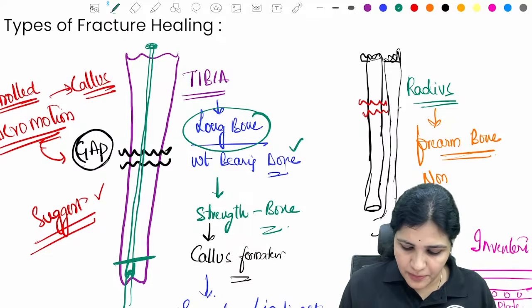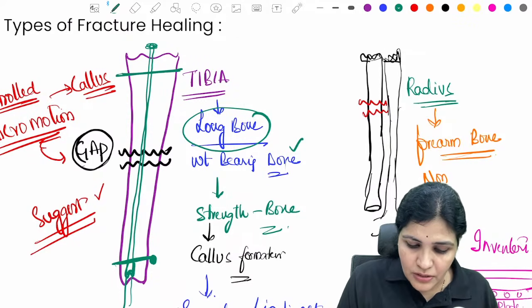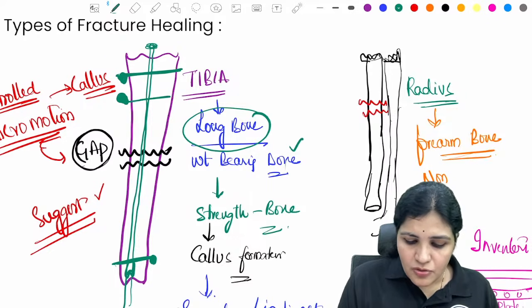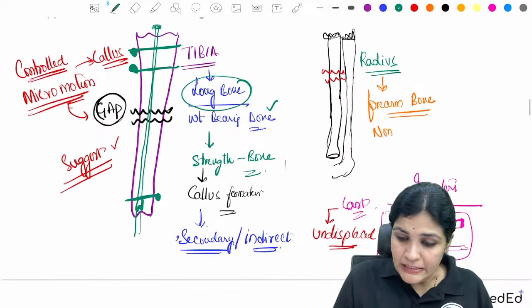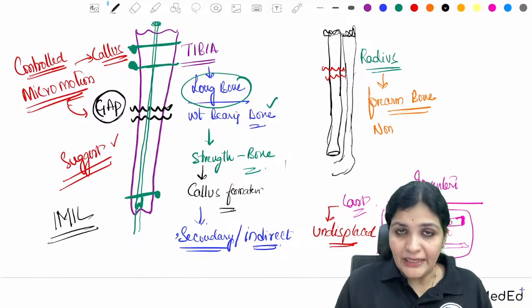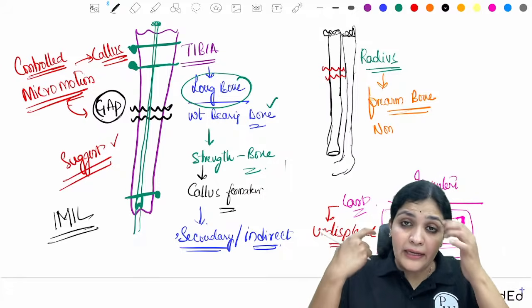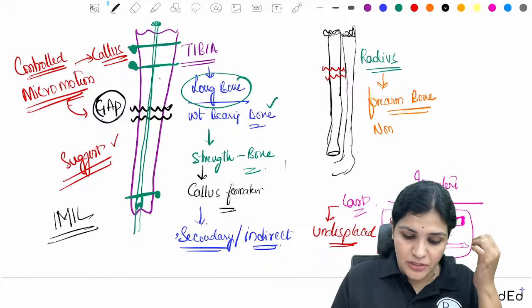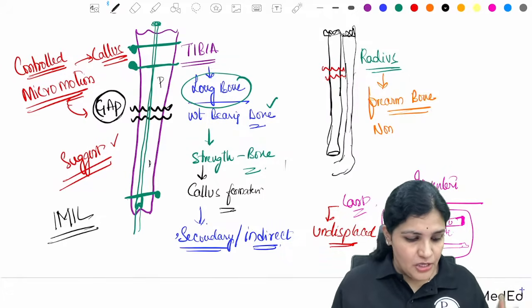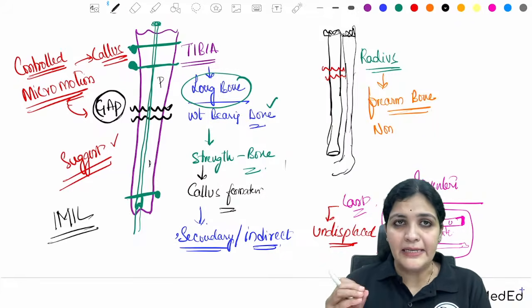The nail should stop here, it's not going outside of the tibia. And then we are fixing it with the screws, right? We are putting it inside the medulla, hence it is called intramedullary, and we are locking it proximally and distally. This is proximal and this is distal. So we are locking proximal and distal. This is called an intramedullary interlocking nail.